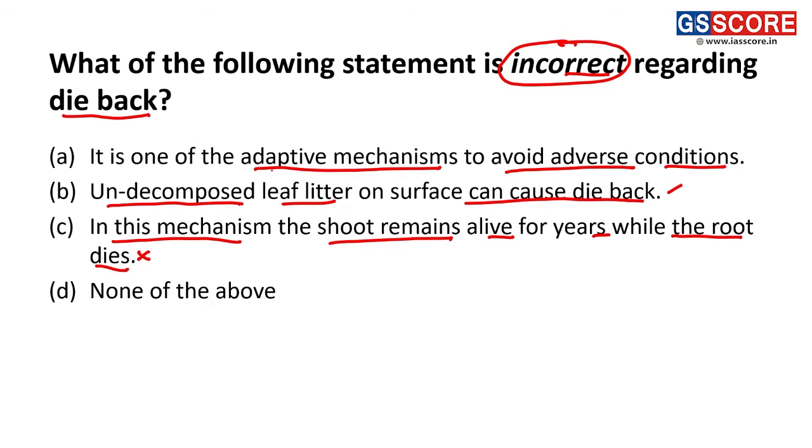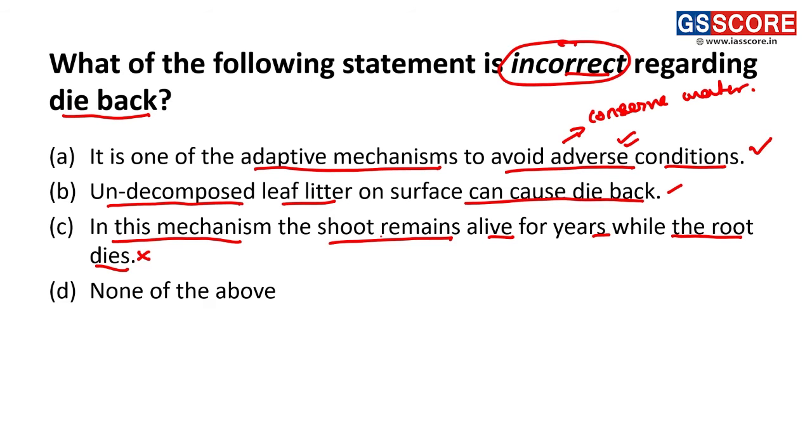Here we can see it is one of the adaptive mechanisms to avoid adverse conditions. This is also a correct statement because during the summer season you might have seen majority of the trees lying in the dry deciduous region, they shed their leaves. Also in the semi-arid region, they shed their leaves. Why? To conserve water. So therefore this is also an adaptive mechanism, and statement 2 is also a correct statement.